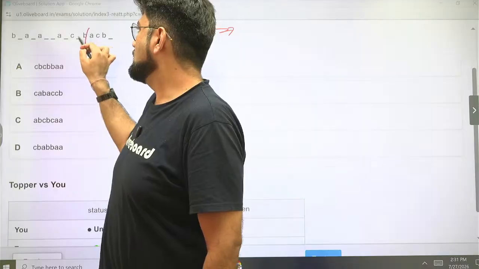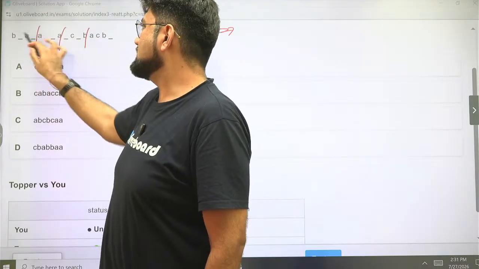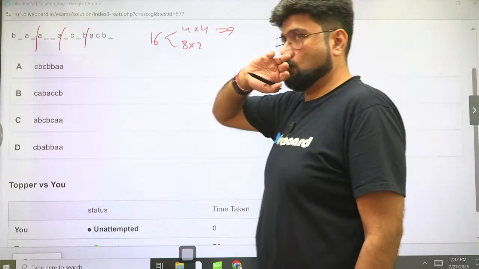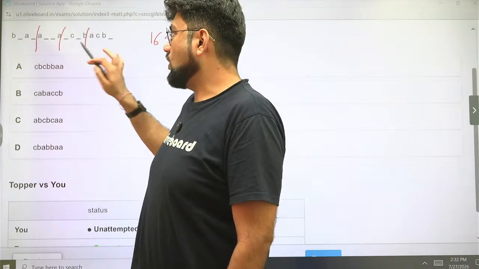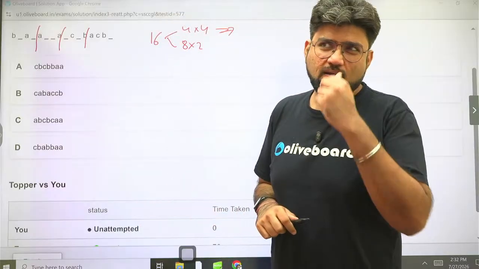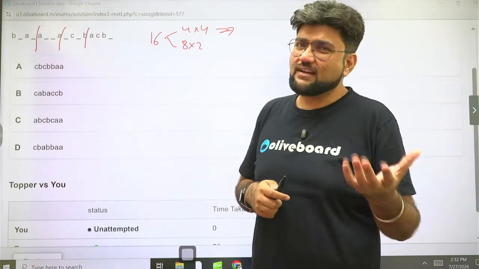So 4, 4, 4. But this clearly shows that there is no established repeat pattern. Probably it's an 8 into 2. Okay. Now, how do we actually solve this question? There is one approach which we call it like, I don't want to call it a trick. It's not a trick.